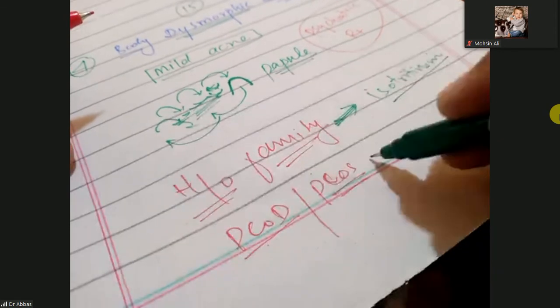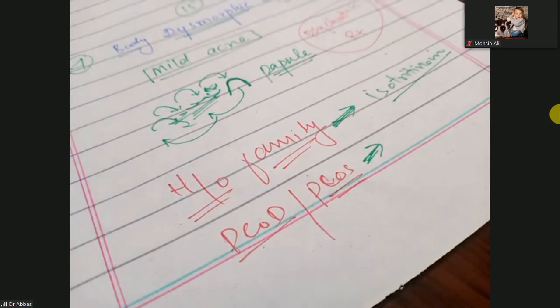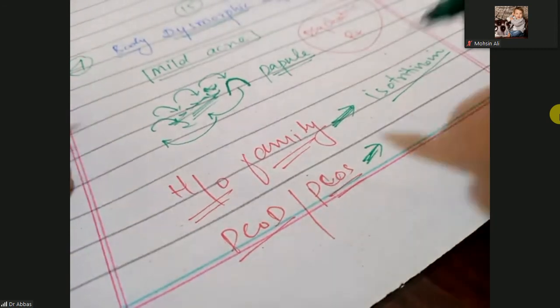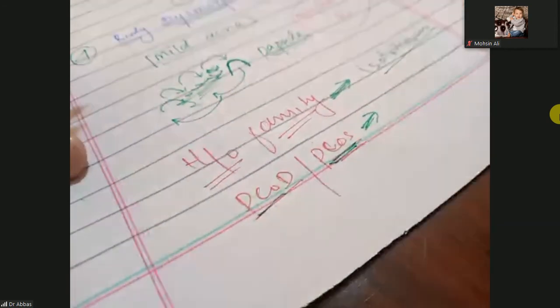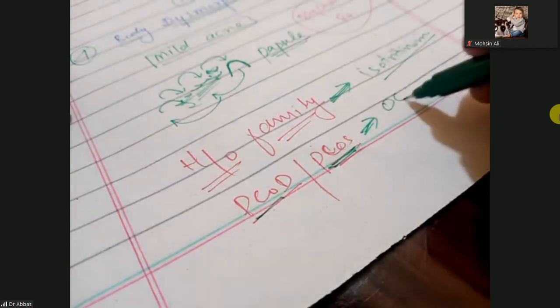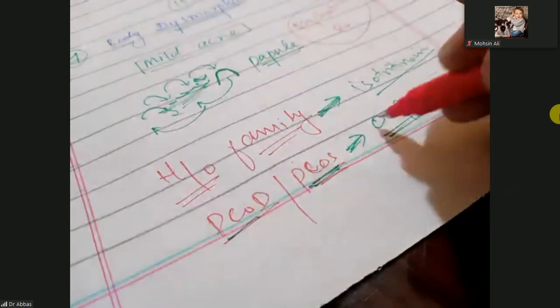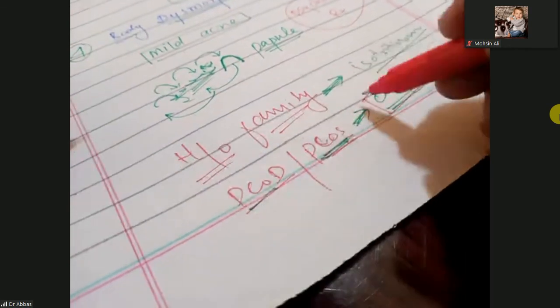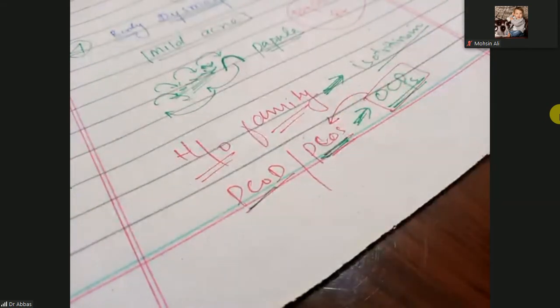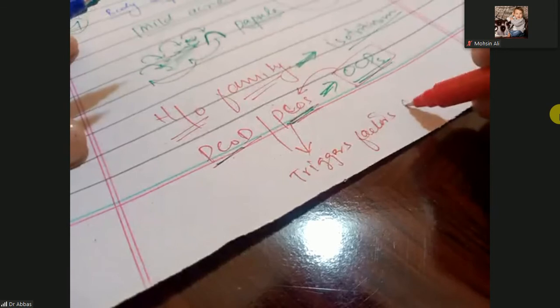And when you check and the acne is due to polycystic ovarian syndrome, you will give medicine for eradication of the polycystic ovarian syndrome, and you use OCPs, oral contraceptive pills. Oral contraceptive pills are given for treating polycystic ovarian syndrome. So here you are eradicating the trigger factors.